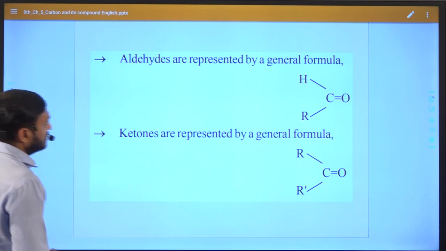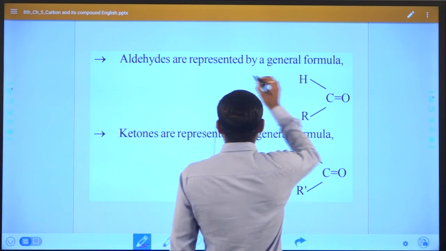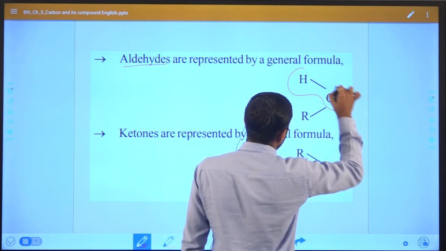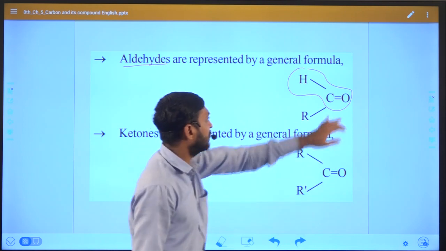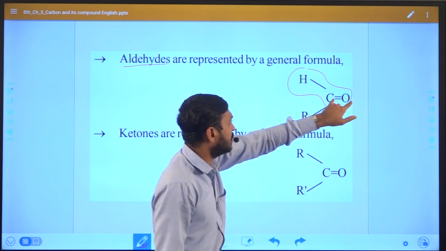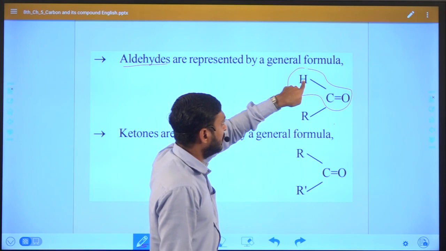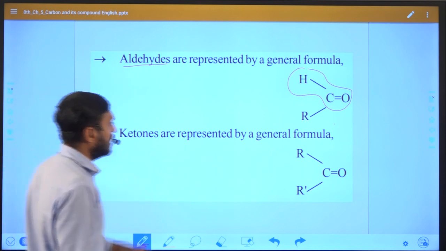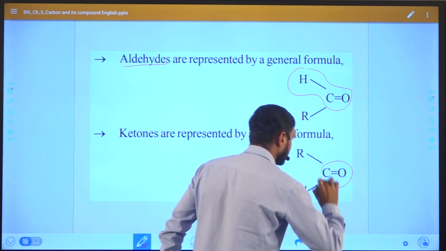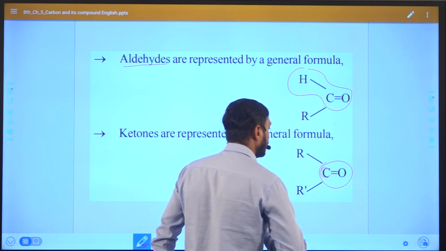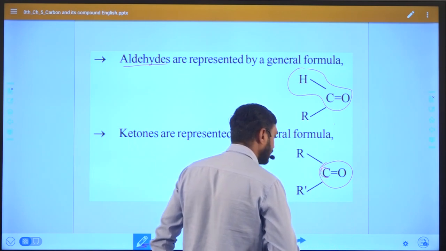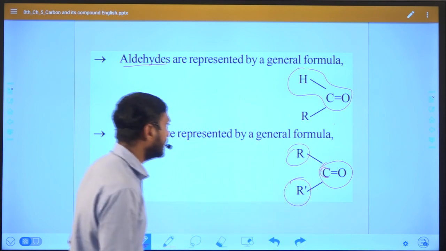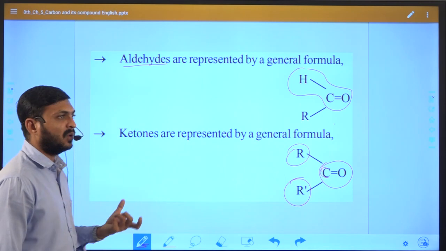You can see such a type of question: if the carbonyl carbon satisfies one valency with hydrogen, the functional group is known as aldehyde, while in the case of ketone both valencies of the carbonyl carbon are satisfied with alkyl groups, so the class of compound is known as ketone.